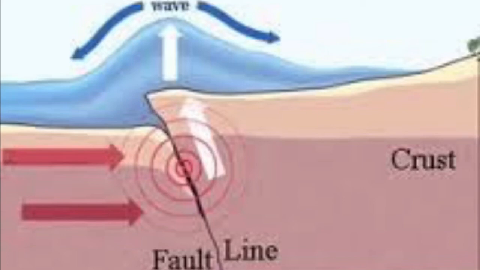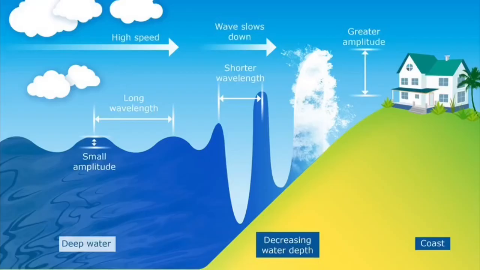The term tidal wave is more frequently used for such a wave, but it is a misnomer, for the wave has no connection with the tides. A tsunami can have a wavelength in excess of 100 km and a period on the order of 1 hour. Because it has such a long wavelength, a tsunami is a shallow water wave.